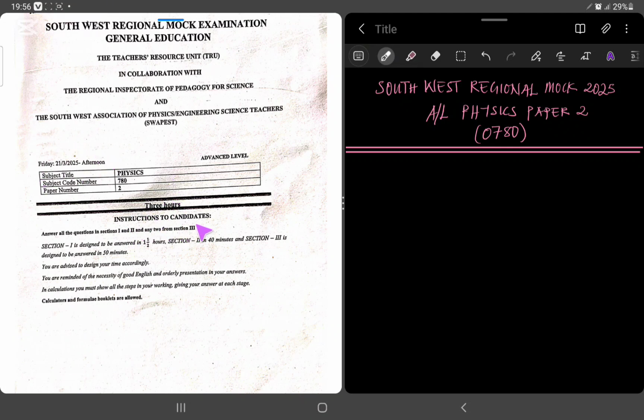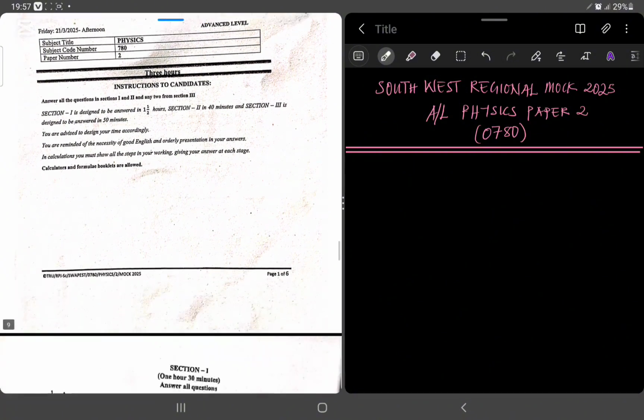Instructions to candidate. Please consider reading your instructions vividly because it gives you a clue of how to go about the questions. So this question paper was divided into section 1, section 2, and section 3. Section 1 was designed to be answered in 1 hour 30 minutes, section 2 in 40 minutes, and section 3 in 50 minutes. All this compounds to 3 hours. The paper also says calculators and formula booklets are allowed. Without wasting much of your time, let's get straight to business.